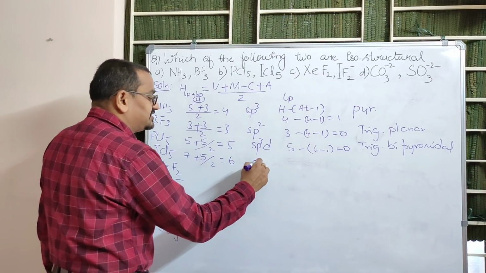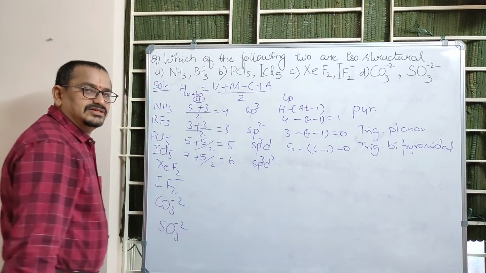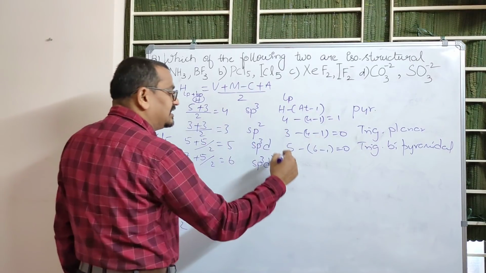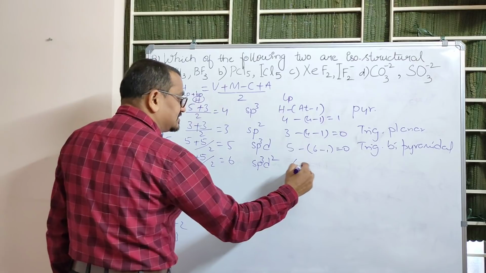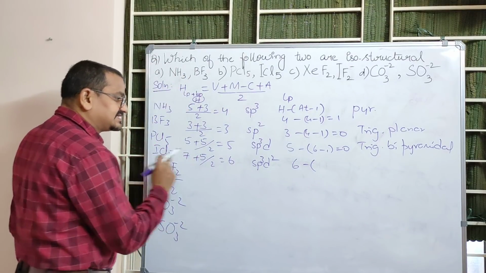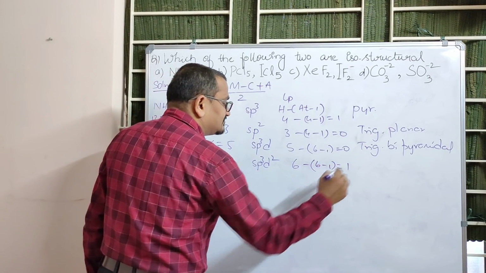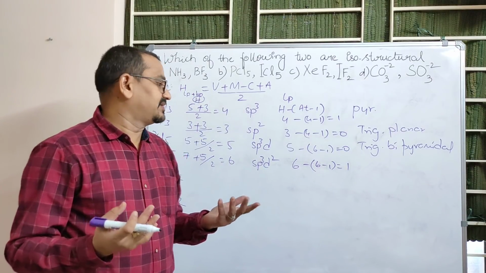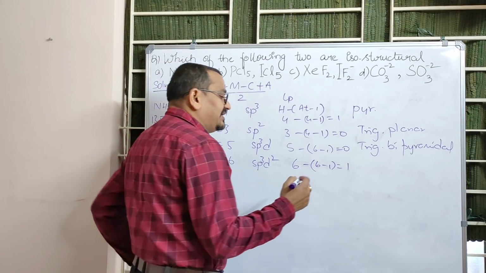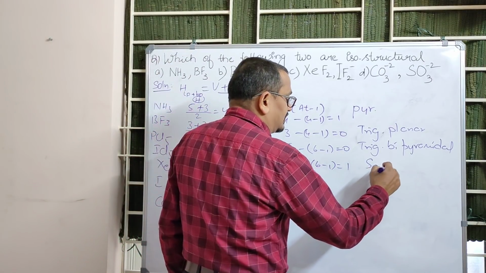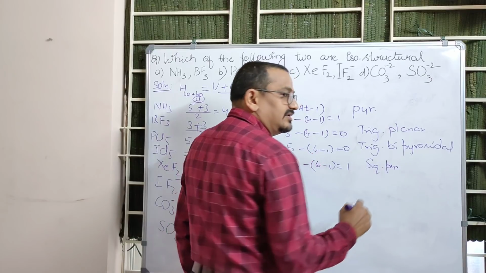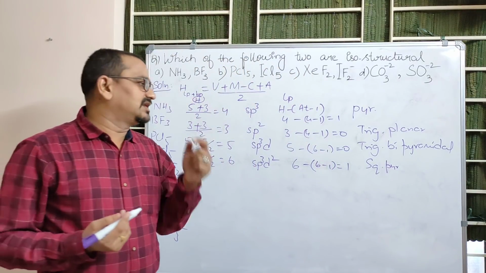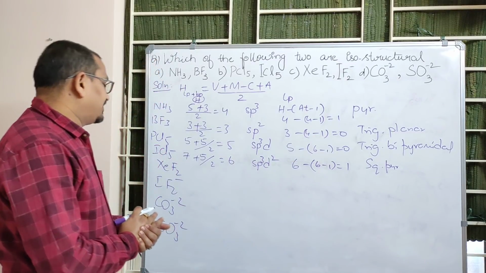It is 6, for which hybridization is sp3d2 usually. Now for this ICl5, iodine has how many lone pairs? H value is 6 minus atomicity of ICl5, 6 minus 1. It has one lone pair. sp3d2 usually geometry is octahedral or square bipyramidal. With one lone pair, it will be square pyramidal or distorted octahedral. Usually the distorted octahedral is possible for smaller central atom, but this is square pyramidal.